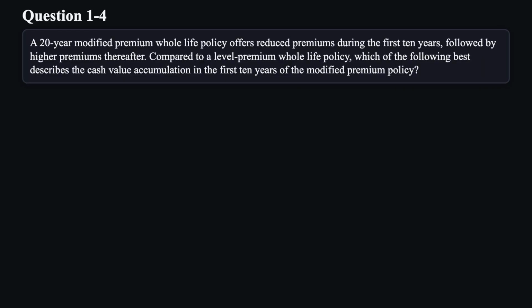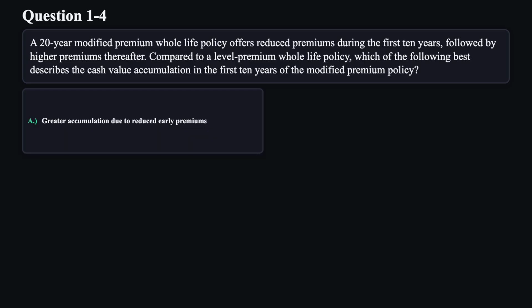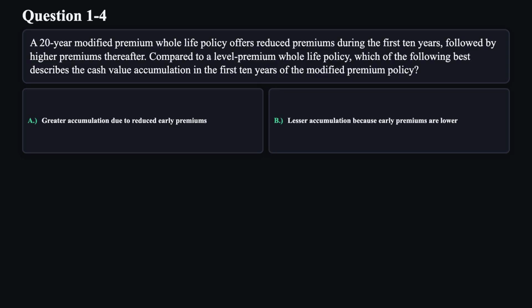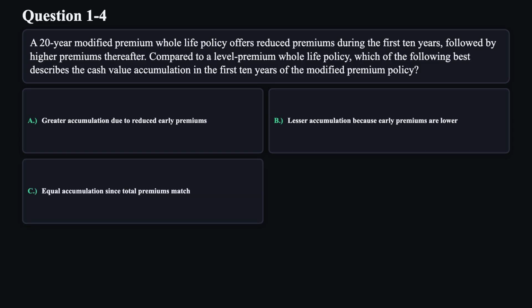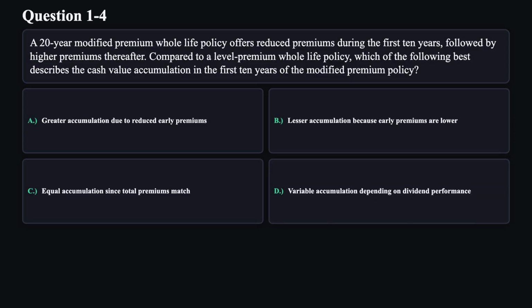Question 4. A 20-year modified premium whole life policy offers reduced premiums during the first 10 years, followed by higher premiums thereafter. Compared to a level premium whole life policy, which of the following best describes the cash value accumulation in the first 10 years of the modified premium policy? A. Greater accumulation due to reduced early premiums. B. Lesser accumulation because early premiums are lower. C. Equal accumulation since total premiums match. D. Variable accumulation depending on dividend performance.